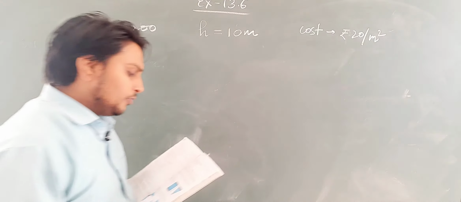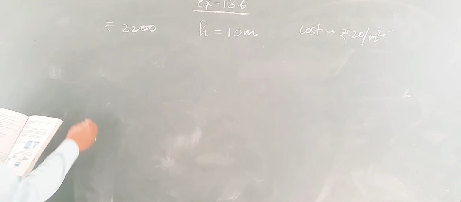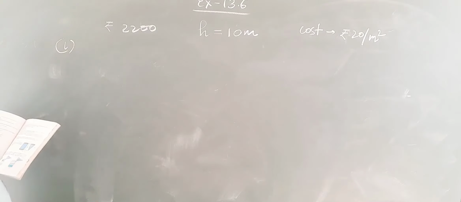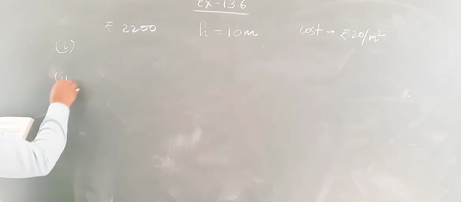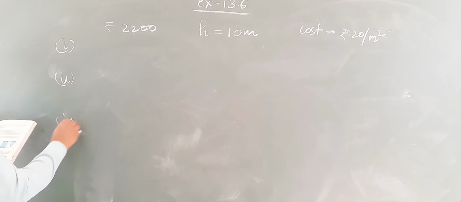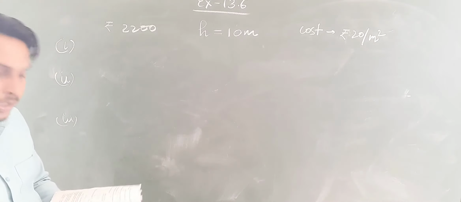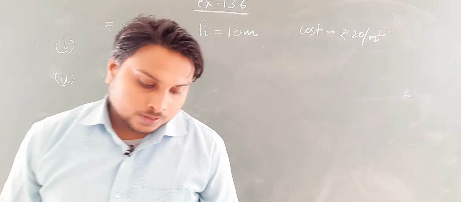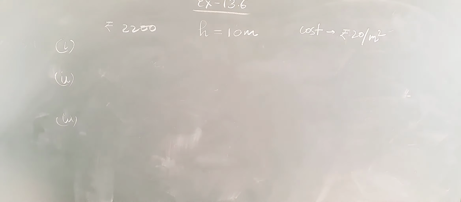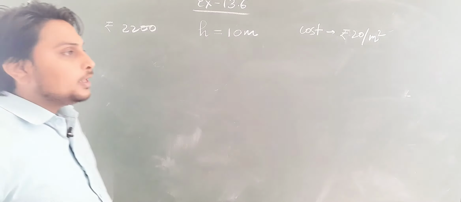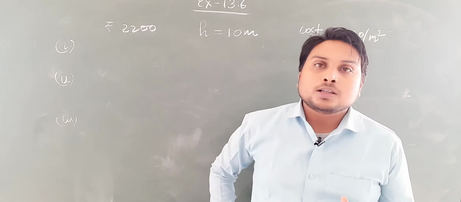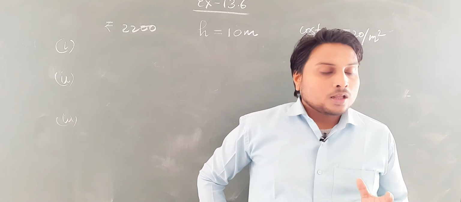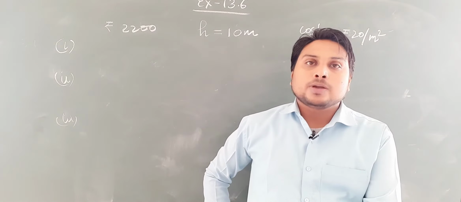Okay, so we have to find, first, the inner curved surface area, then we have to find the radius of the base, and then we have to find the capacity of the vessel. 3 questions are there. Okay, so students, firstly try to know how we get the total cost. We get the total cost when the unit cost is multiplied by area.